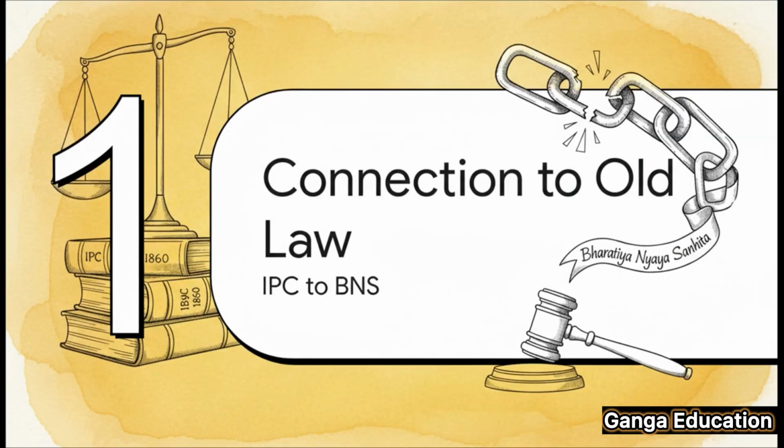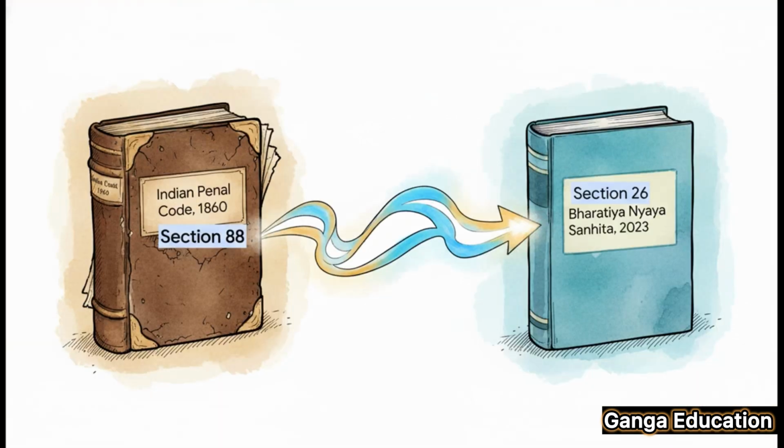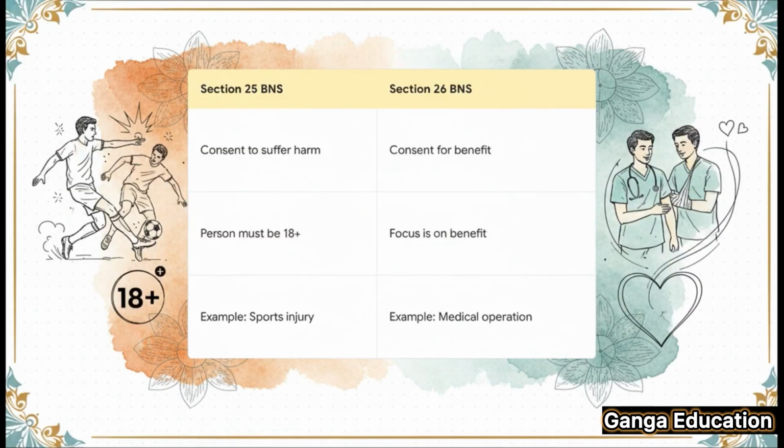Now, as you're preparing for your exams, it is vital to connect the new law with the old one. So let's take a look at where this section comes from in the old Indian Penal Code. ये सेक्शन पहले आईपीसी सेक्शन 88 था, जो अब रिप्लेस हो चुका है by the Bharatiya Nyaya Sanhita 2023. Now the basic idea is the same, but you absolutely must remember the new section number, Section 26, for your exams. Here's a common point of confusion for students, so let's clear it up. How is Section 26 different from Section 25?